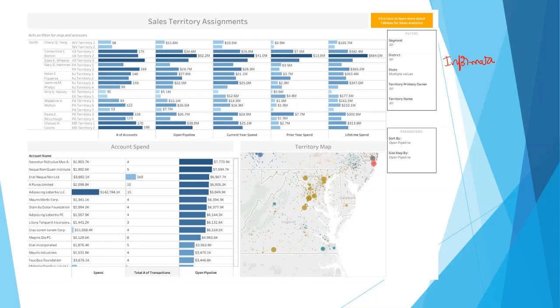You could see filters, the account name, open pipelines, the account spending information, even a geographical view, and some consistent formatting. From a Power BI standpoint or a Tableau standpoint, it's a very, very solid dashboard.